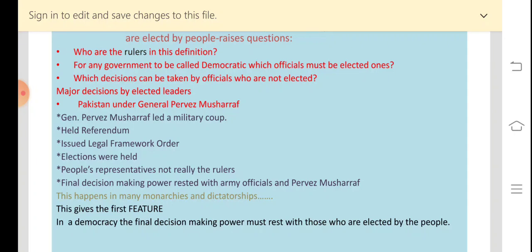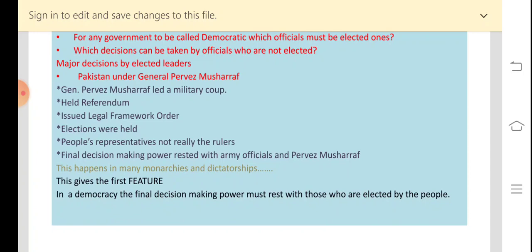Later, he changed his designation to president, and in 2002 he held a referendum in the country that granted him a 5-year extension. Pakistani media, human rights activists, and democratic activists said that the referendum was based on malpractices.